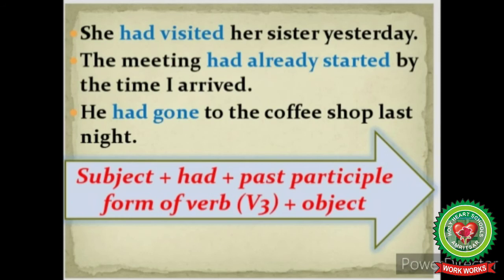Similarly, she had visited her sister yesterday. The meeting had already started by the time I arrived. He had gone to the coffee shop last night. In all these sentences, we have used had as a helping verb, and with had, we have used past participle form of verb like had visited, had already started, and had gone. So the basic rule is subject plus had plus past participle form of verb plus object.